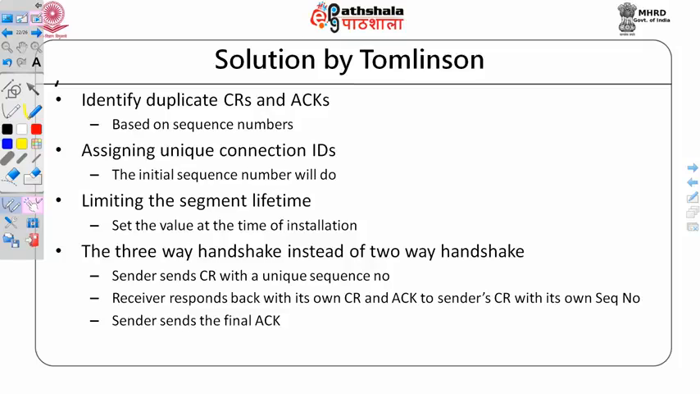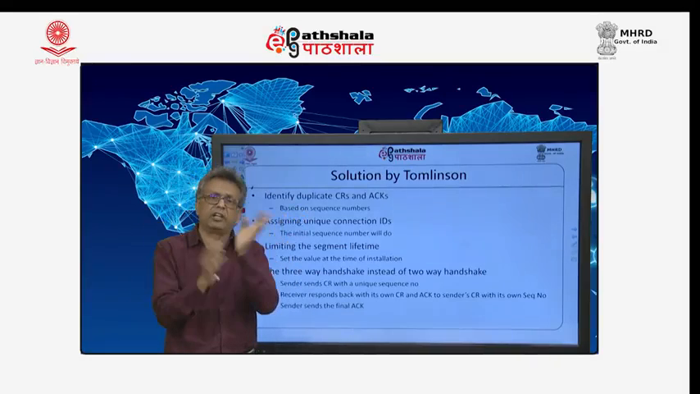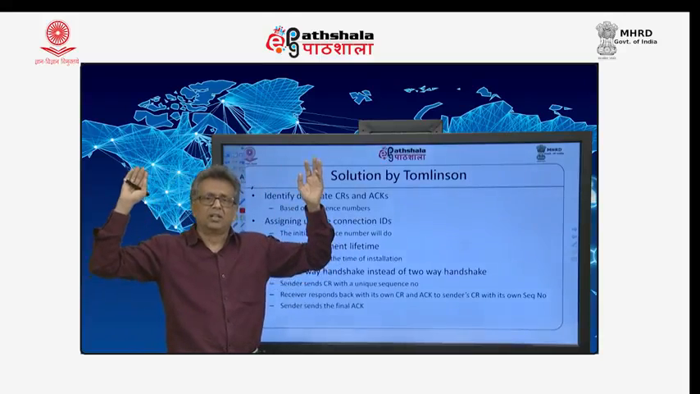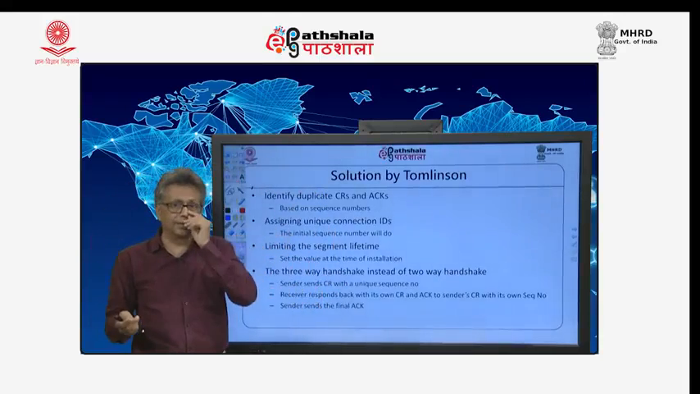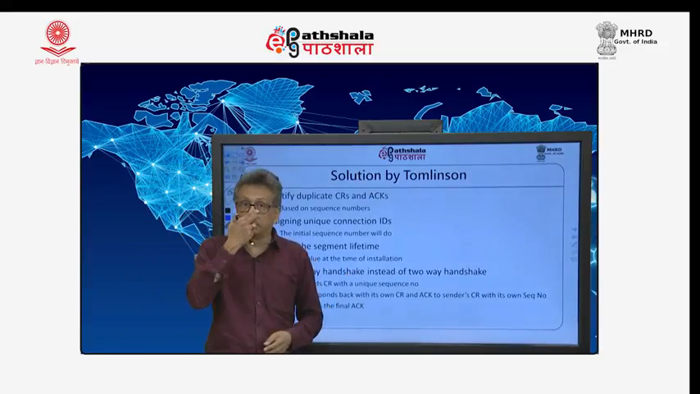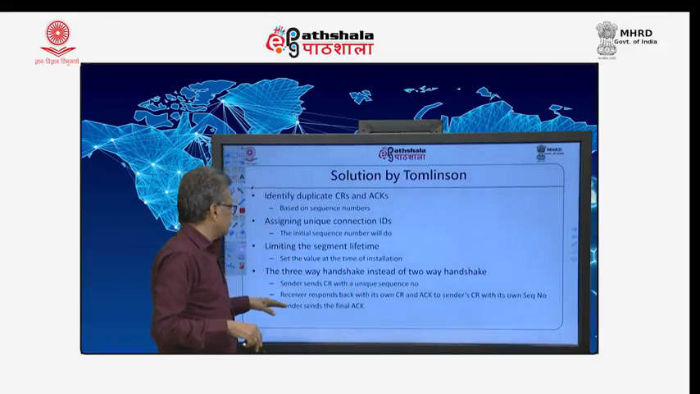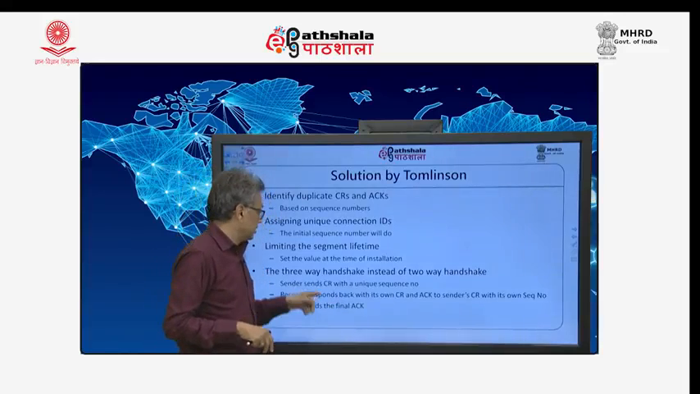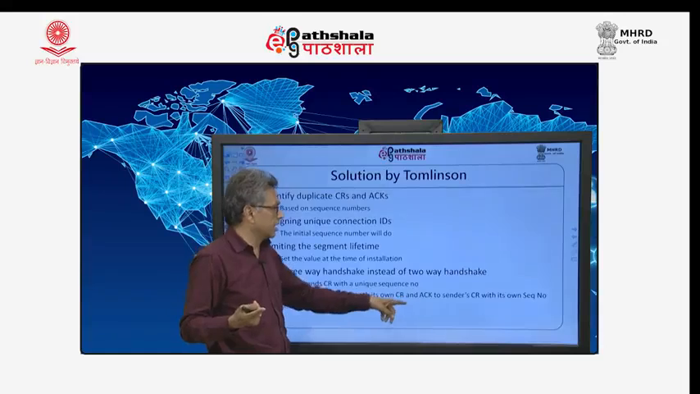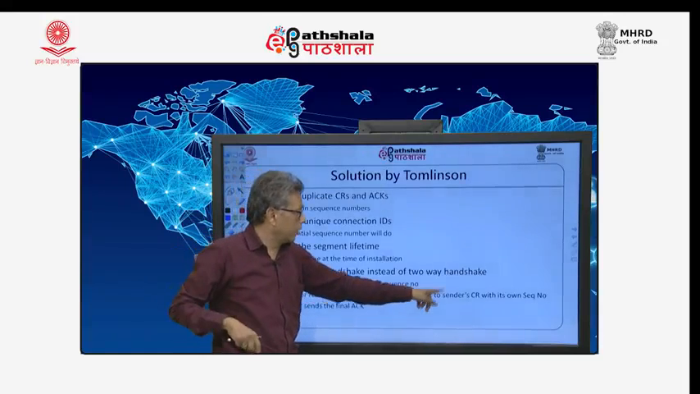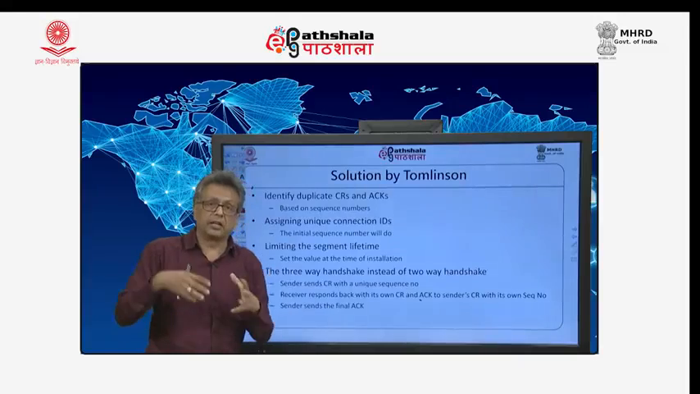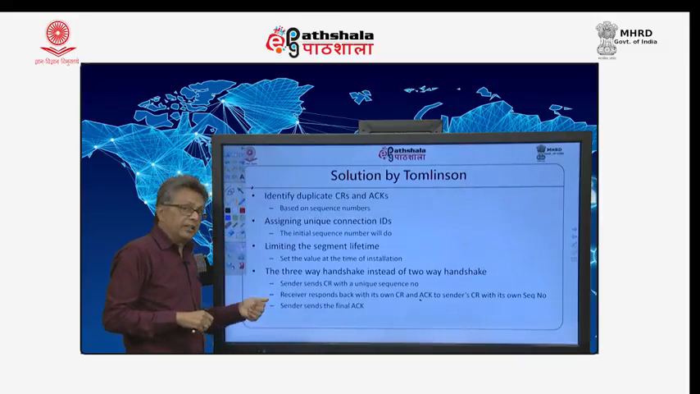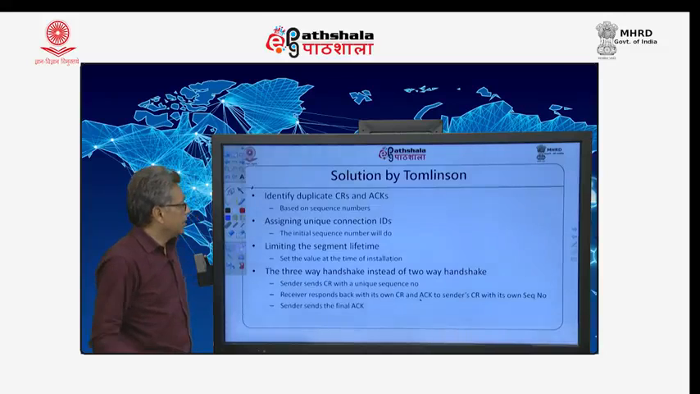The sender sends a connection request with a unique sequence number, the initial sequence number. The receiver responds back with its own unique sequence number. The sender's sequence number may be very different from the receiver's, because both of them choose their sequence numbers based on their own clocks, and that is the reason why they will have very different numbers. Once this is done, the sender responds back with an acknowledgement to the receiver's connection request, and finally sends back the final acknowledgement.